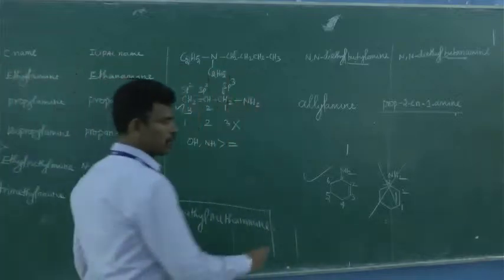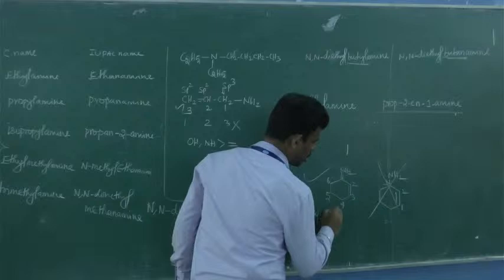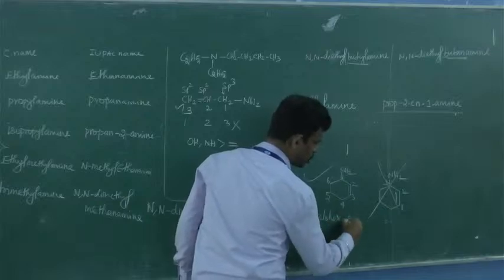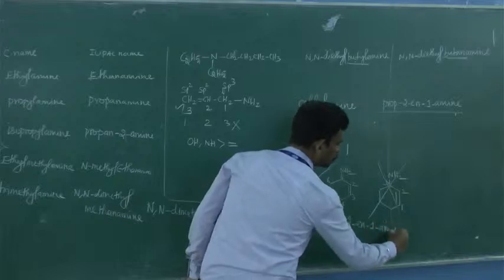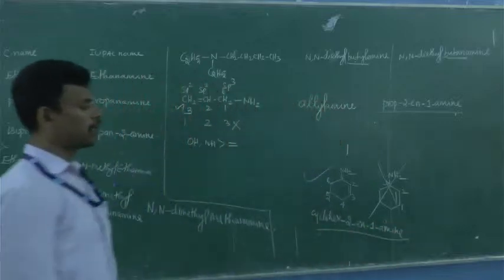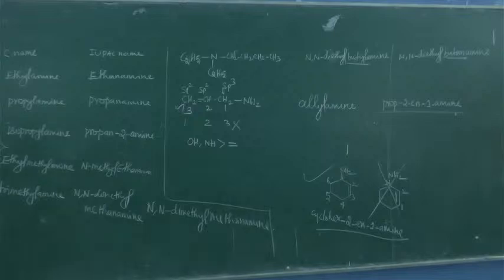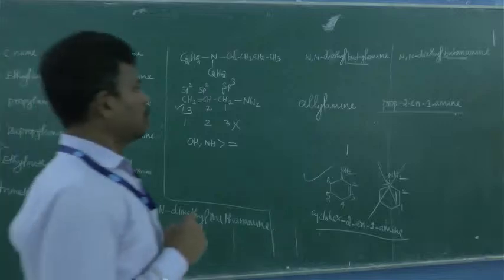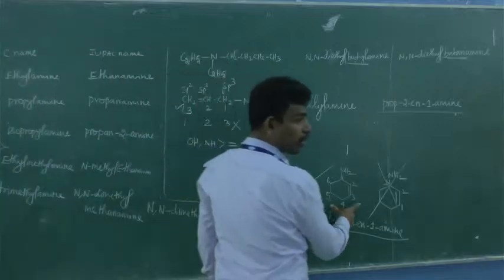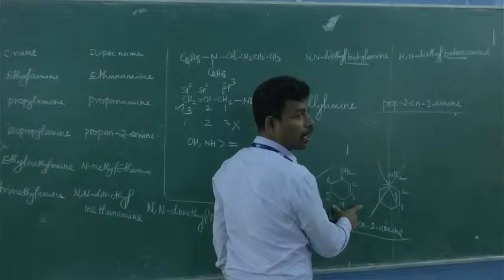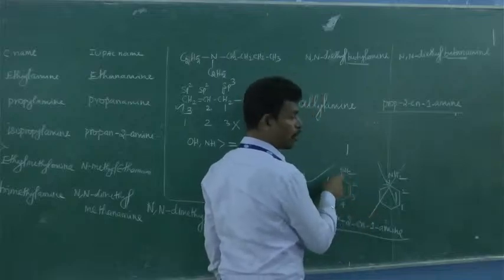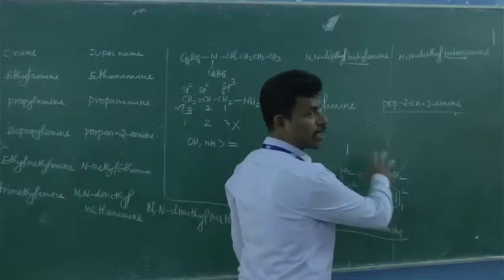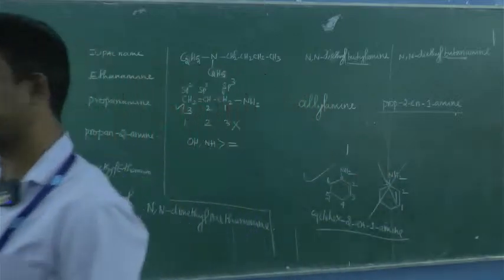What is its name? Cyclohexene-1-amine. Cyclohexene-1-amine. Understood? Is it clear? Yes. So the name is this. This also is an example for which amine? Allylic amine, because one sp2, one sp2, and immediately an sp3 is there. This also is an example for allylic amine. Is it clear?